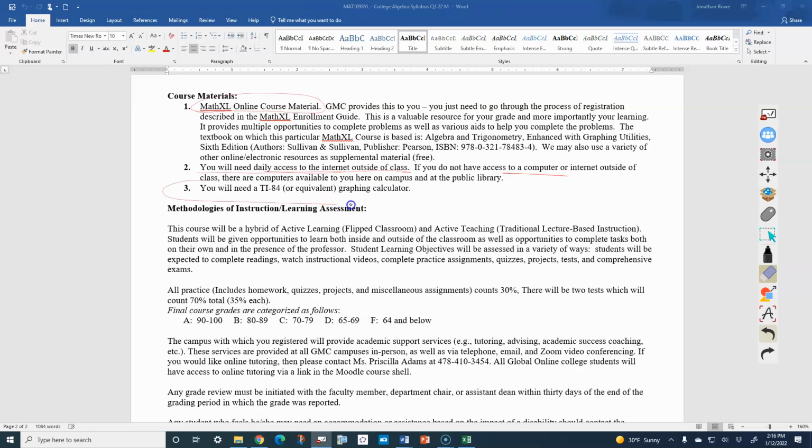Number 3, you will need a TI-84 graphing calculator. All right, that is a requirement. If you don't have that calculator, it's going to make your life very hard, and it may even cause you to not be successful in this course. So you need to make sure you get that TI-84 graphing calculator, if you don't already have it, as soon as possible. You can buy it new. You can buy it used. Either way is fine. But get that in your hands as soon as possible so that you can use it. I'm going to be teaching with it, and there will be several sections that you'll need that.